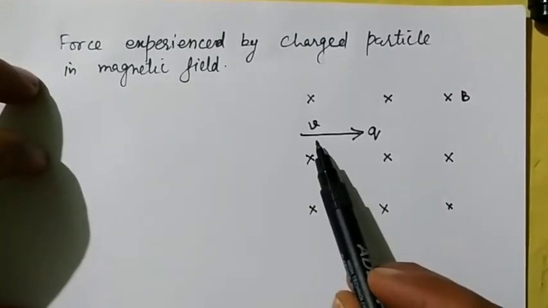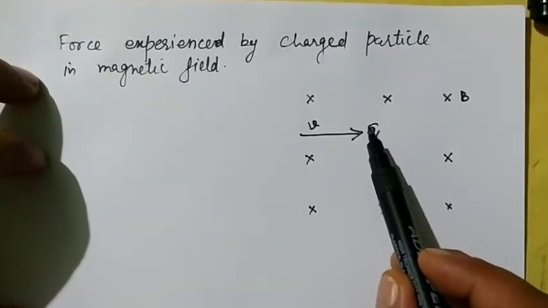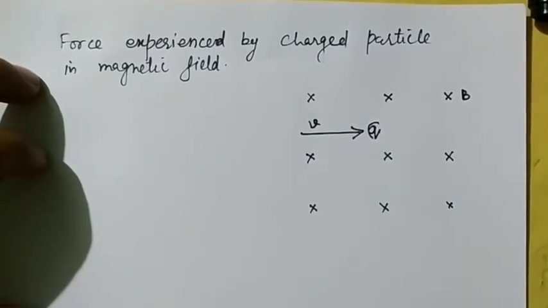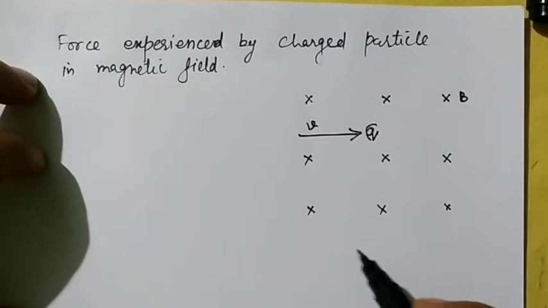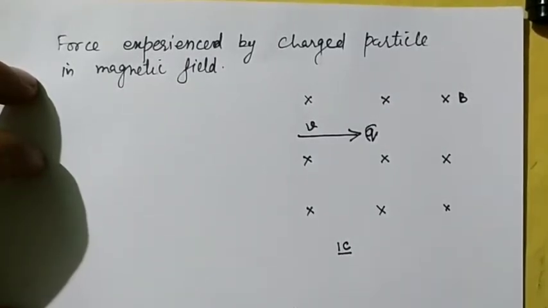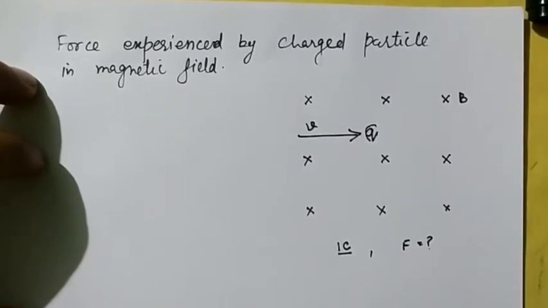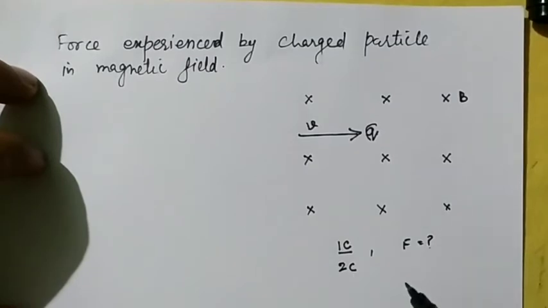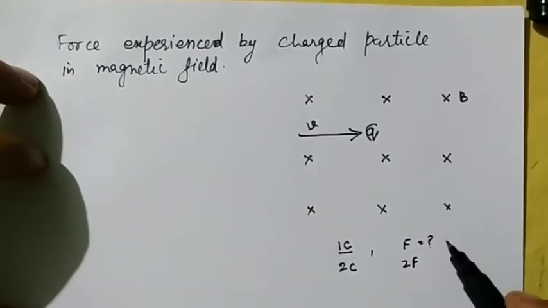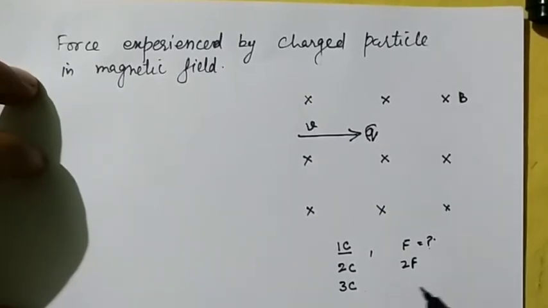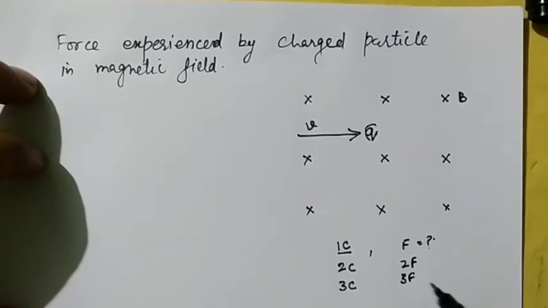if I keep on increasing the magnitude of the charge, अगर मैं इसका चार्ज का मैग्नीट्यूड को बढ़ाऊं, for example, it is observed that when I use 1 coulomb charge which is moving in the magnetic field, I calculate the force. Again, in the second experiment, I increased the charge to 2 coulomb. I observed that my force got doubled. जो इसमें फोर्स थी उससे वो डबल हो गई. Similarly, if I increase the charge to 3 coulomb, my force also gets tripled.